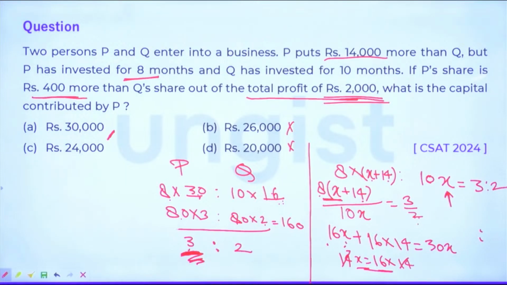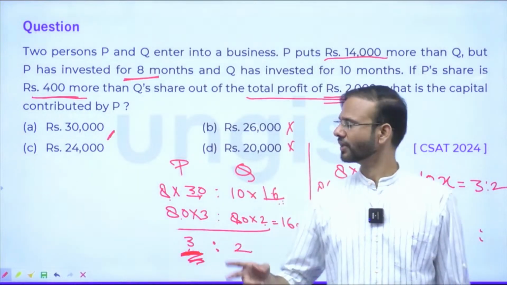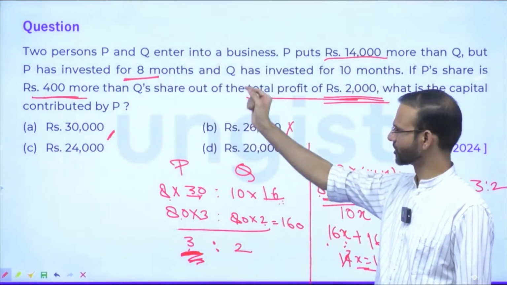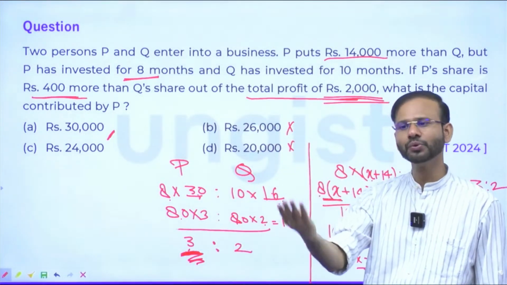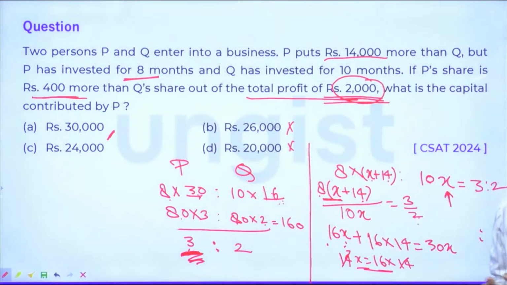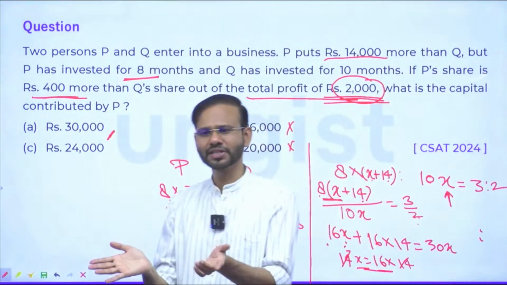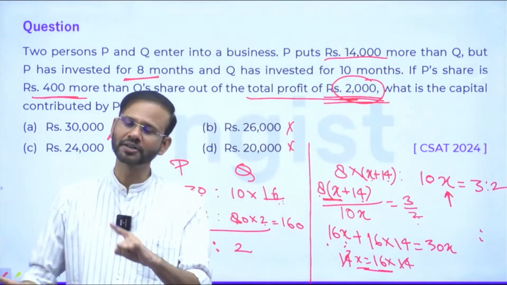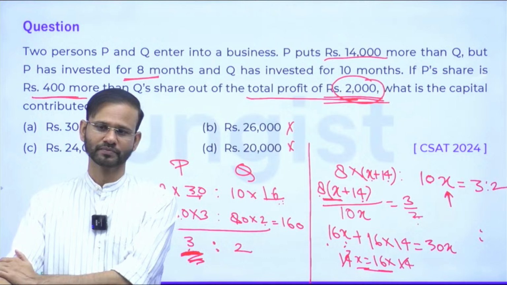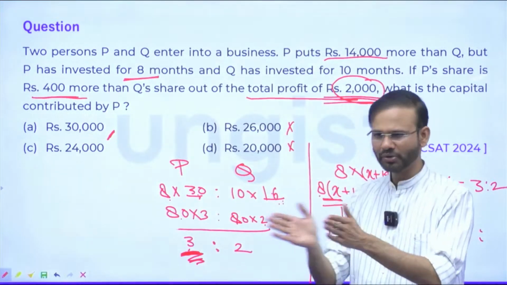So can you explain the first part? The first part was the distribution of the profit, right? P's share of profit was 400 more than Q's share, and the total profit was 2000 rupees. So it is the same situation as dividing 2000 rupees between P and Q such that P gets 400 more than Q. So I have taken 400 rupees in my pocket and the rest I have divided equally between them.